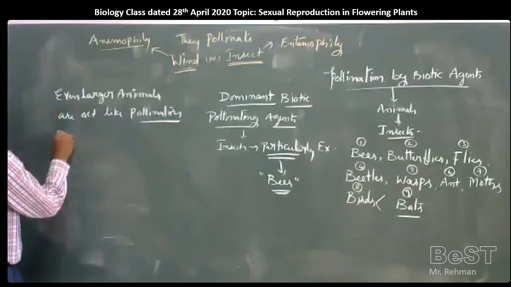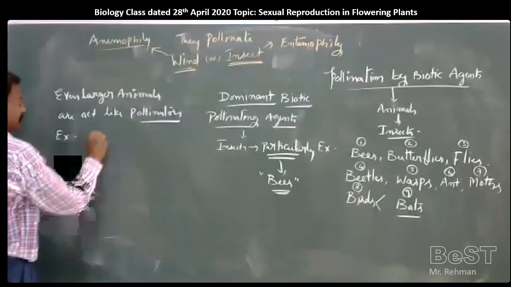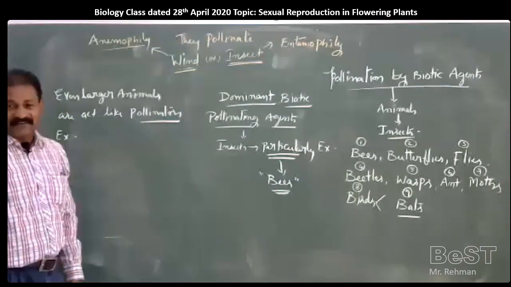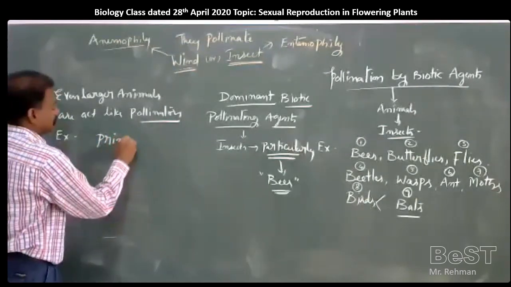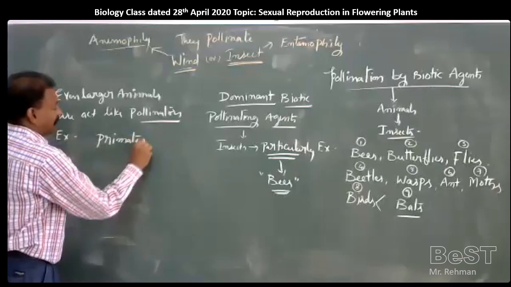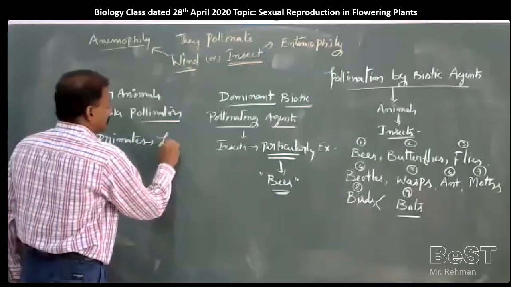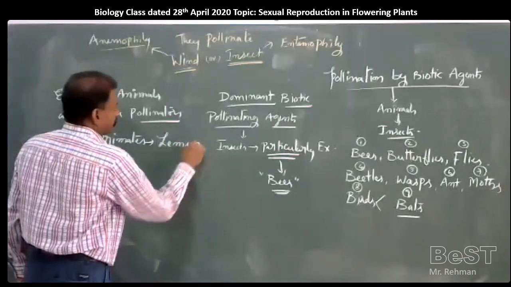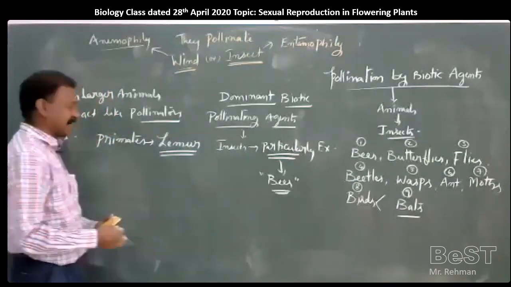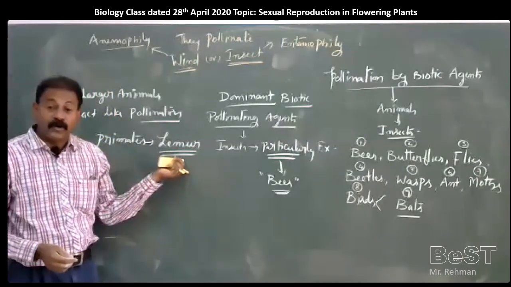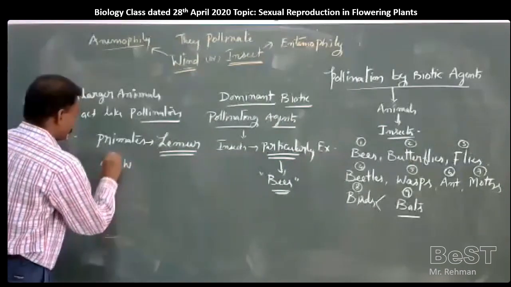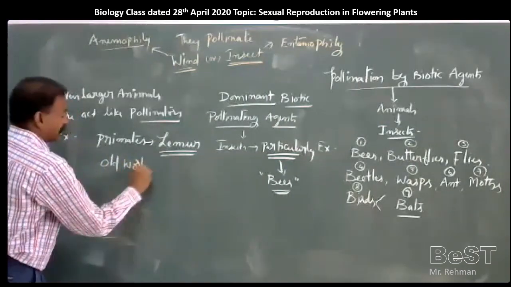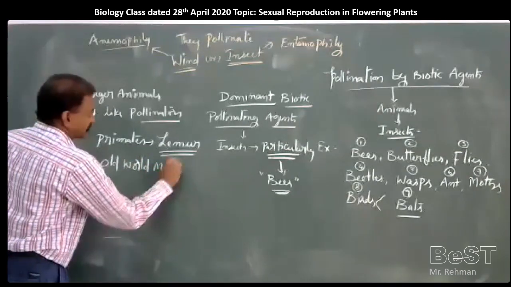For example, belonging to primates, order Primates, lemurs. What are these lemurs? Lemurs are nothing but old world monkeys.